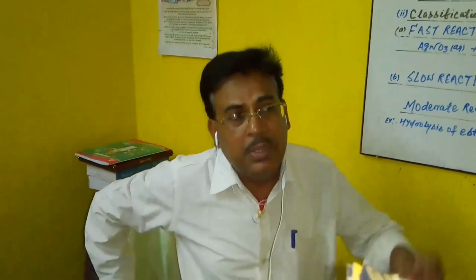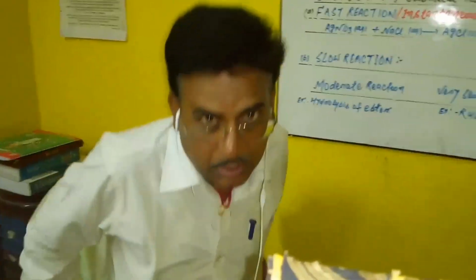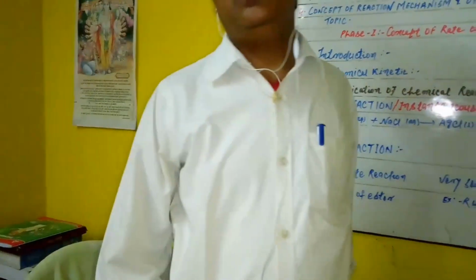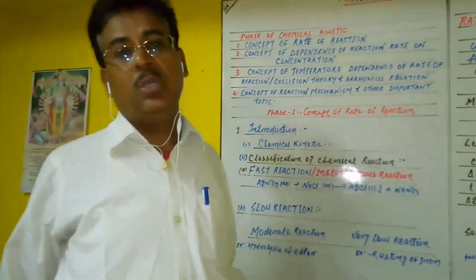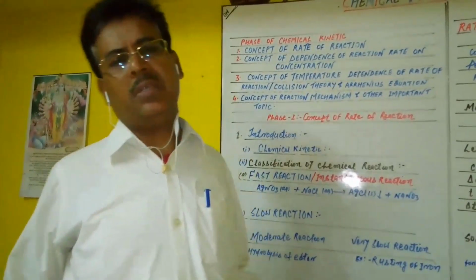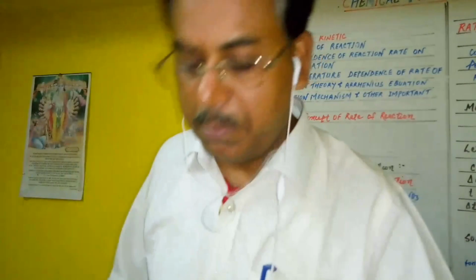This type of reaction is given the name instantaneous reaction. You can see these things in the laboratory. If you want to determine the presence of halide ions in a given salt solution, when we add a little amount of aqueous solution of AgNO3 to the aqueous solution of salt, even with one or two drops, if chloride, bromide or iodide ion is present, it starts to precipitate. So this type of reaction is known as a fast reaction. You can see the examples here.